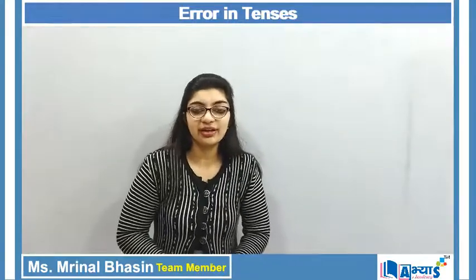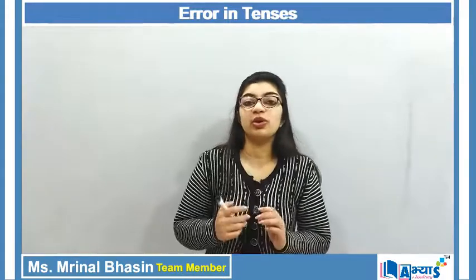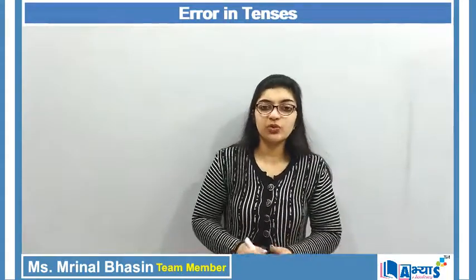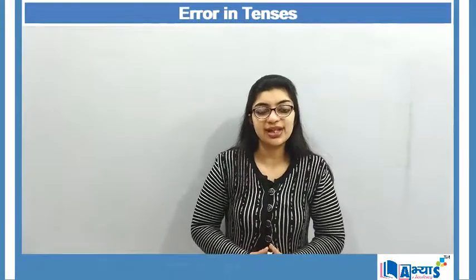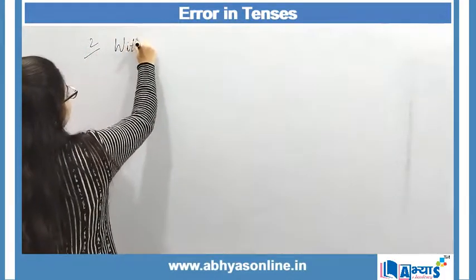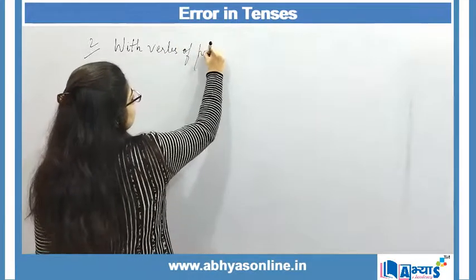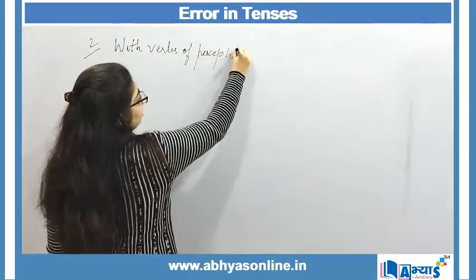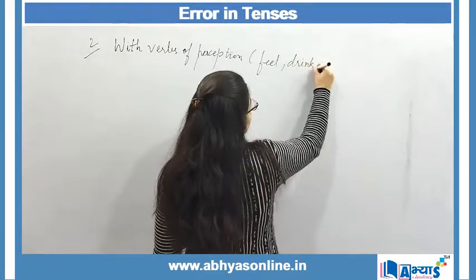Now the second area where the errors can occur is whenever we are making use of verbs of perception. With verbs of perception, we will always make use of simple present tense instead of using present continuous tense. So second is that with verbs of perception are the words like feel, drink, see.